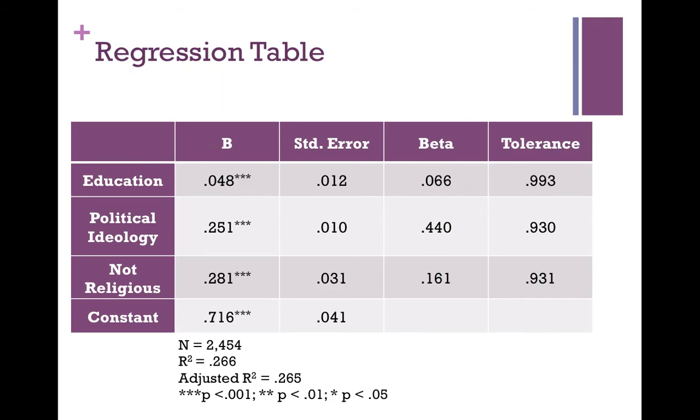Political ideology scored a beta of 0.440, which indicates that it is the strongest predictor among our three independent variables. Additionally, the adjusted R-squared value shows that 27% of the variance in the dependent variable is explained by our independent variables. Therefore, the result from our regression analysis is generally consistent with the results of our correlation matrix. Previous concerns of collinearity found in the correlation matrix were alleviated by the high tolerance scores of the independent variables.